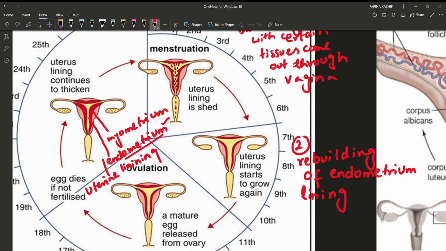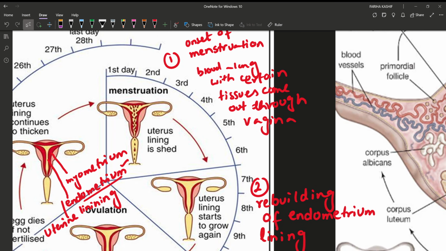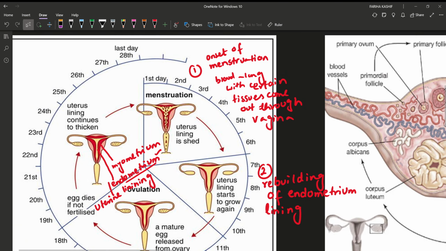आप इसको खाली endometrium lining भी कह सकते हैं, ठीक है, or you can call it endo or uterine lining, or you can call it endometrium lining. Okay, so each month what happens, this endometrium lining will shed off, ये आपकी shed off हो जाती है, and it will come out through the vagina. This is called the onset of menstruation. So each month in the menstrual cycle, the beginning of the cycle is indicated with the onset of menstruation. What happens in menstruation?